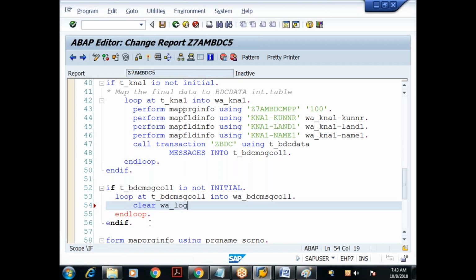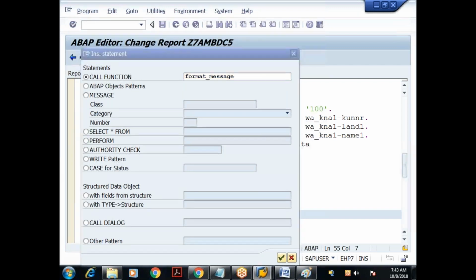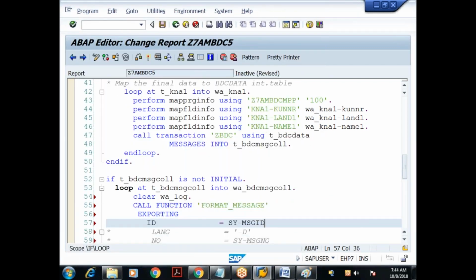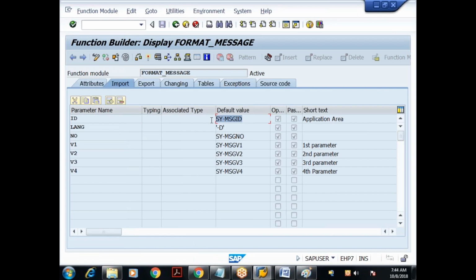W_log, try to understand. I'll call the function module FORMAT_MESSAGE. It takes all these parameters, so let me try to pass them. Exporting id is equal to id. What type is id here? It is of type SY-MSGID.